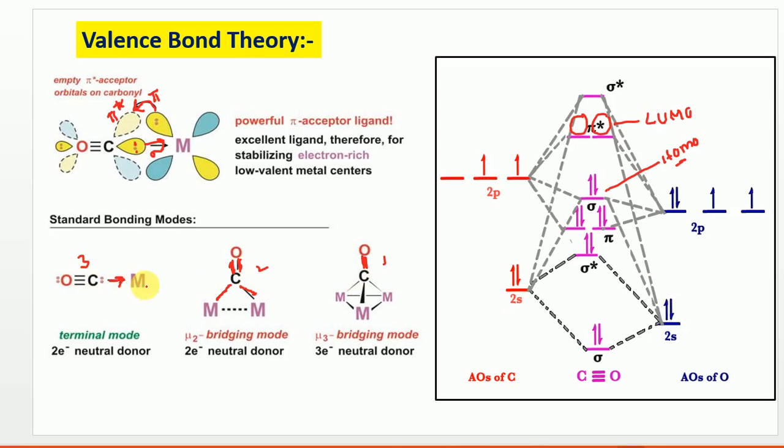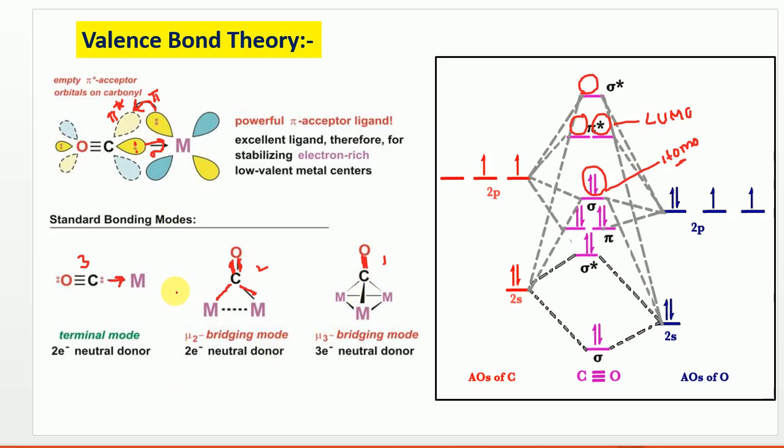So the carbonyl can show 3 various binding modes with the metal, where one is a terminal mode, another is mu2 bridged, and another is mu3 bridged. This is actually explained by the CO MO diagram. You can see here how many vacant orbitals it is providing: 3 kinds of vacant orbitals, so that it can combine with a maximum of 3 metals. It can exist as triply bridged, and it has a pair of electrons in the HOMO that can be donated to form a sigma bond. So it is clear now to all of you.